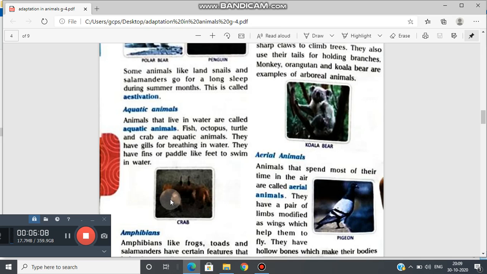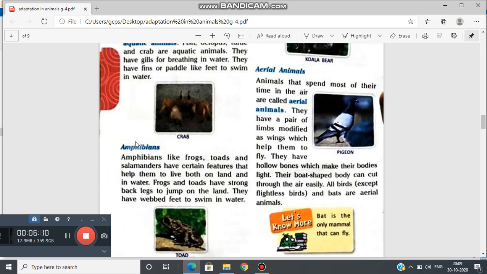Okay. Now, amphibians. Amphibians like frogs, toads, and salamanders have certain features that help them to live both on land and in water. They can live on land and in water also. Frogs and toads have strong back legs to jump on the land.